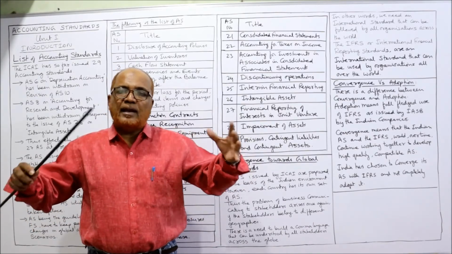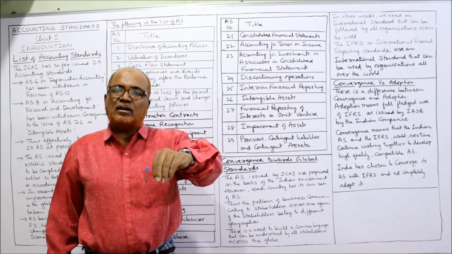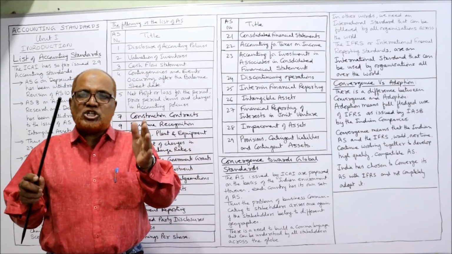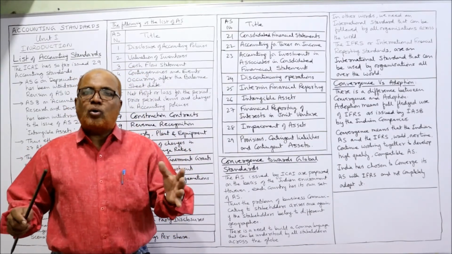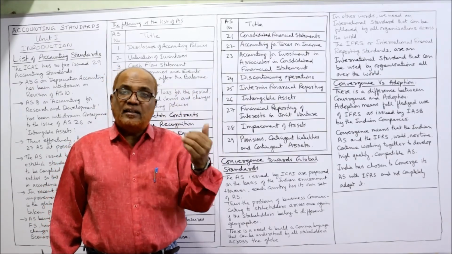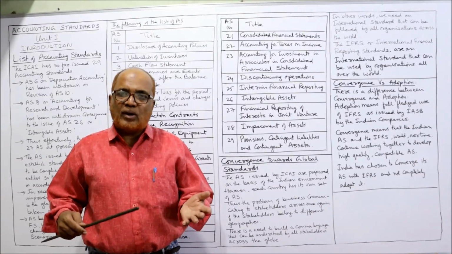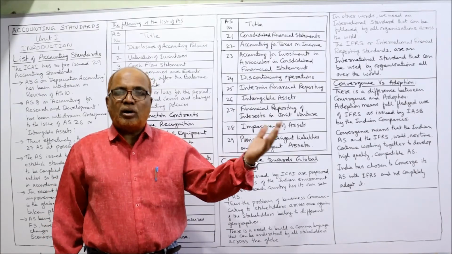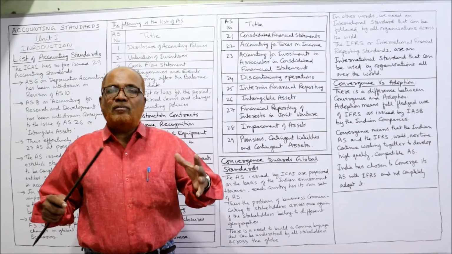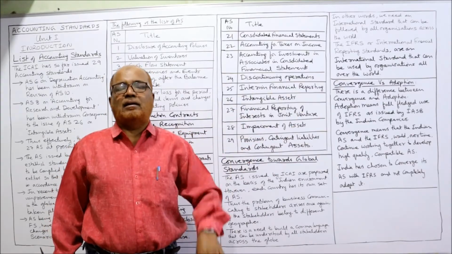All the economies are integrated. There is free flow of capital from one country to another country. A company is stationed in one country, but the stakeholders, investors are located throughout the world. They need the information from the company. If the company prepares the accounts from their own laws, they may not be able to understand. So there should be convergence of our Indian accounting standard with global standards.